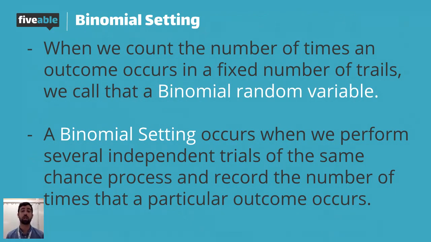A binomial setting occurs when we perform several independent trials of the same chance process and record the number of times a particular outcome occurs. So a binomial setting could be flipping a coin 5 times and saying, out of 5 coin flips, what's the probability I get 2 heads? There's a fixed number of trials, each trial is independent, and I'm looking for a specific outcome. That's binomial random variable versus setting.